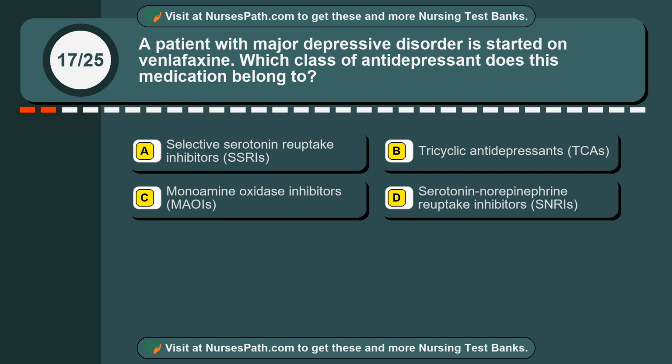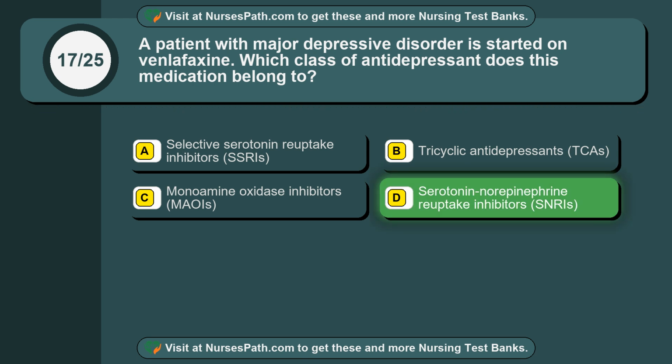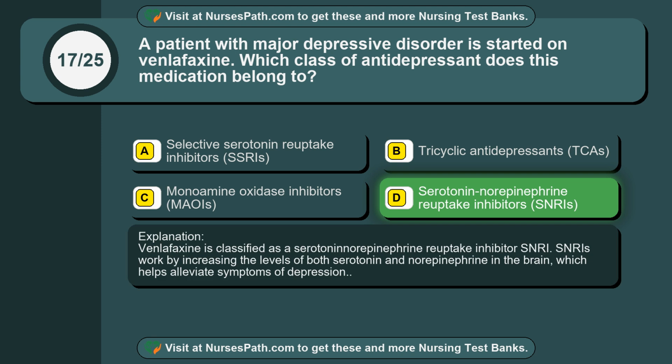Serotonin norepinephrine reuptake inhibitors, SNRIs. The correct answer is option D. Venlafaxine is classified as a serotonin norepinephrine reuptake inhibitor, SNRI. SNRIs work by increasing the levels of both serotonin and norepinephrine in the brain, which helps alleviate symptoms of depression.